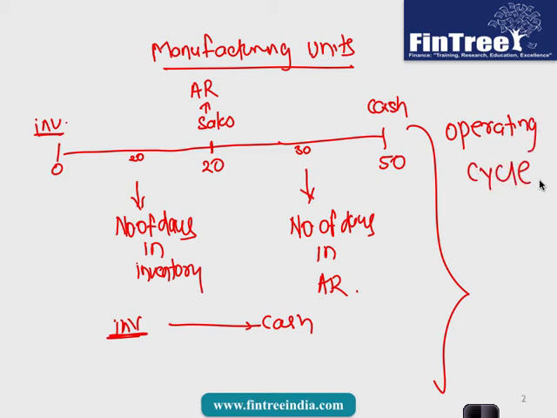Okay, this is the ratio for operating cycle, which is number of days in inventory plus number of days in accounts receivable, and the interpretation is the time a company takes to convert inventory into cash.